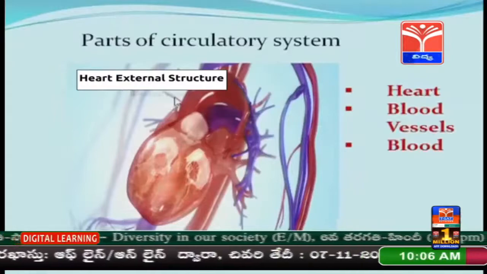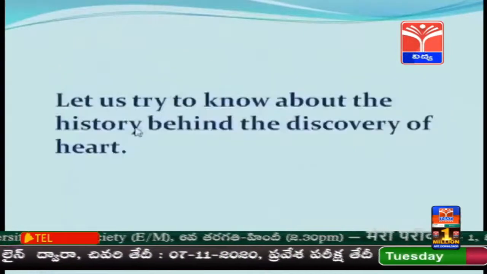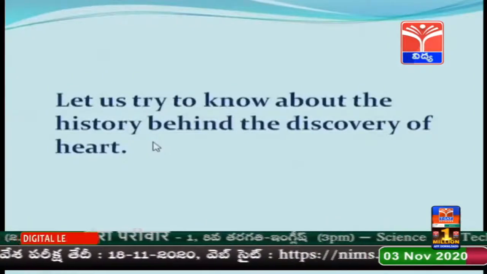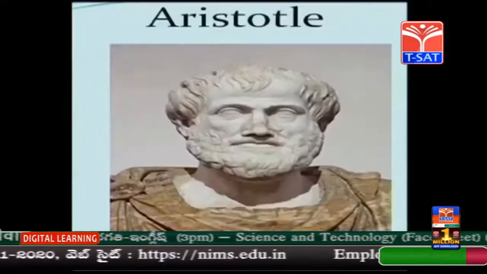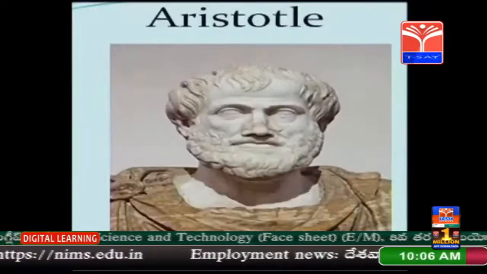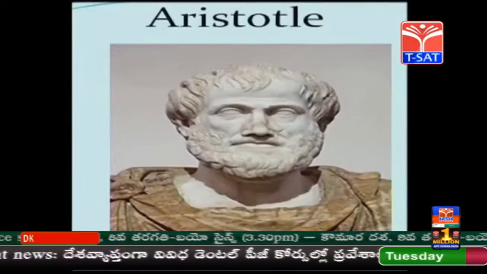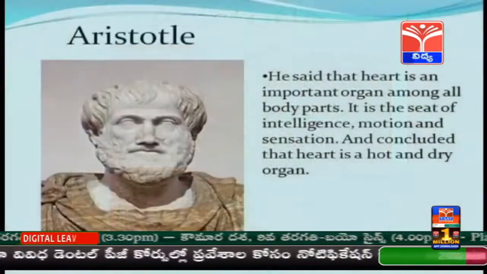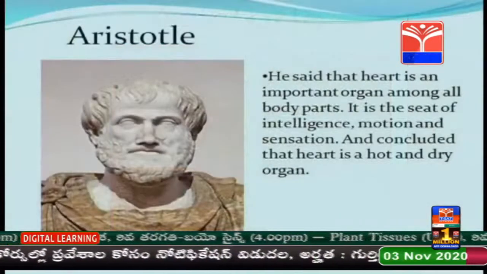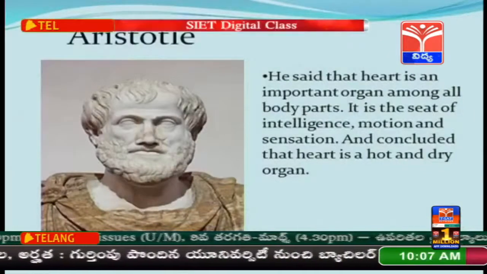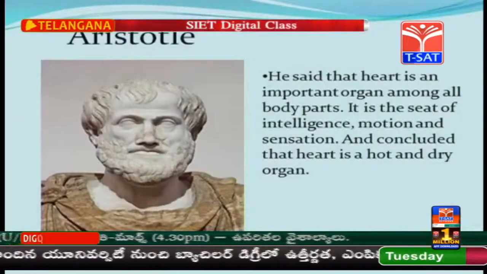Before going into the detailed structure of the heart, let us try to know about the history behind the discovery of the heart. In the 4th century BC, Greek philosopher Aristotle identified the heart as the most important organ of the body. He said that it was a seat of intelligence, motion and sensation, and he considered it a hot and dry organ.